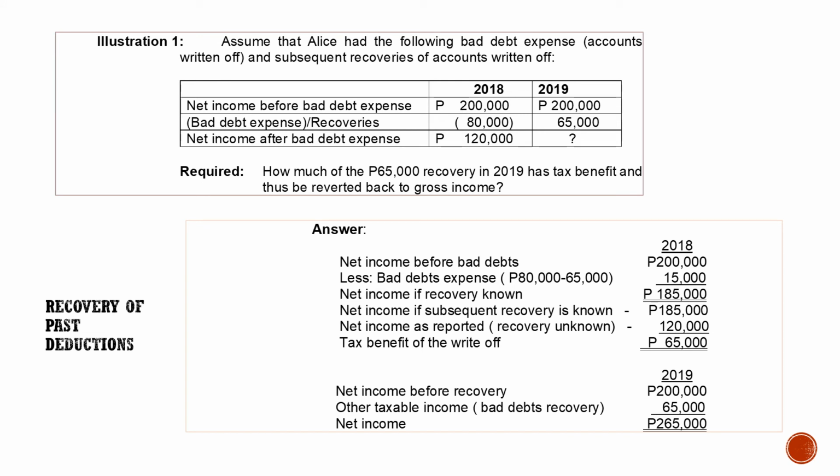So let us compute now the net income or the taxable income. We have the net income before recovery, 200,000, plus the tax benefit of the write-off, which is 65,000. So our net income that is taxable would be 265,000.